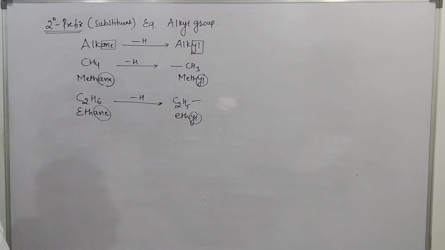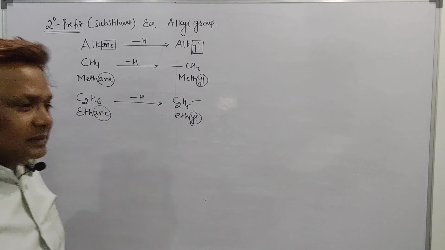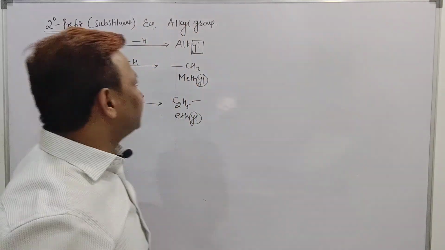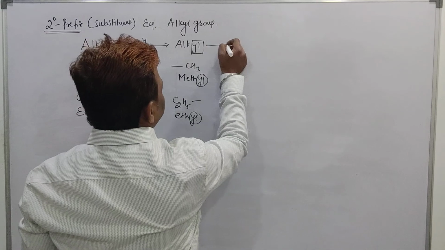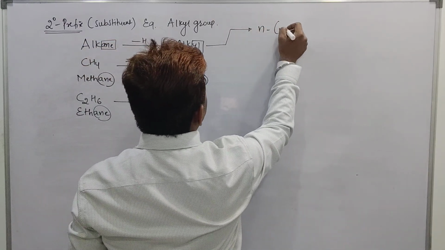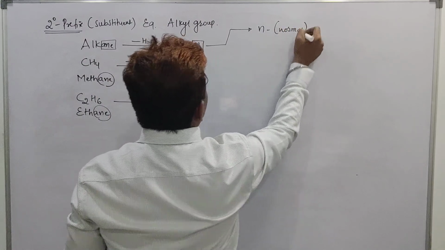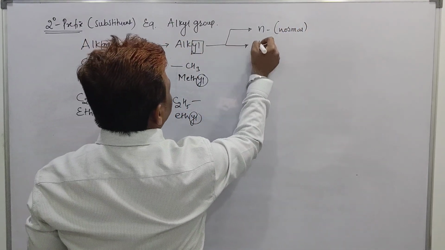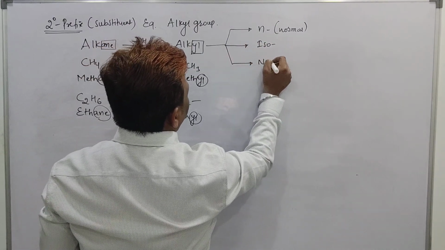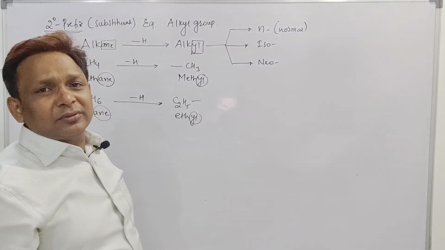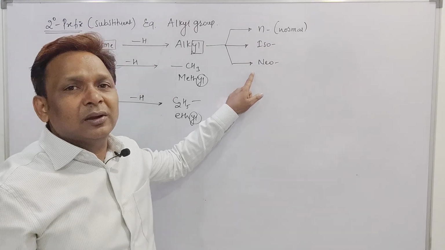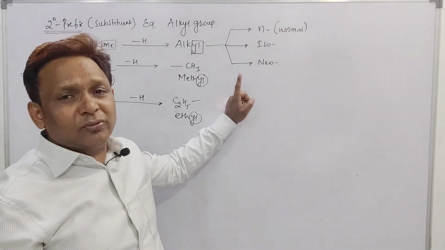But do you know, beta, this alkane is of the following types. What is that? Sir, normal, iso and neo. This is very important, beta. This alkyl is of the following types. One is called N dash, beta, N dash is called normal. The second type is called iso. And the third type is called neo. But today in the class, I am going to discuss the types of alkyl group: normal alkyl, isoalkyl and neoalkyl. What is the normal, what is the iso and what is the neo?